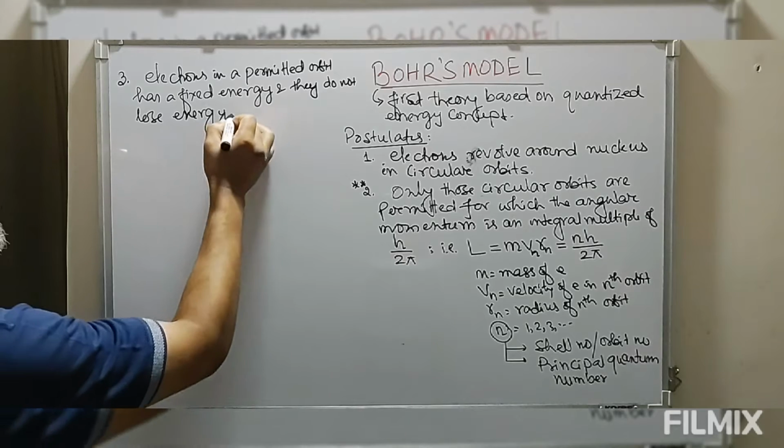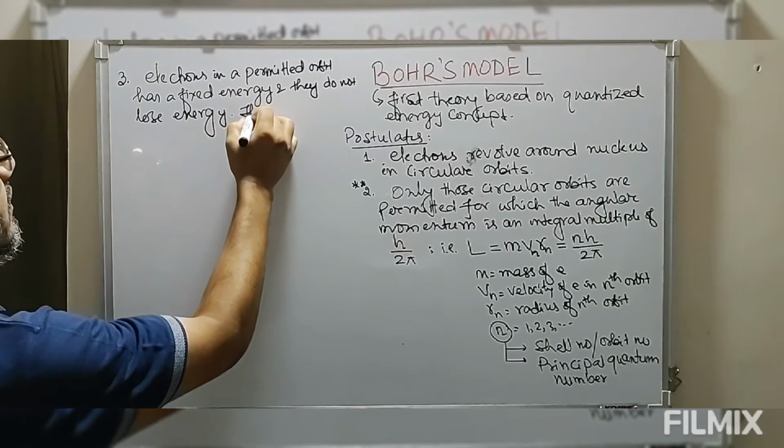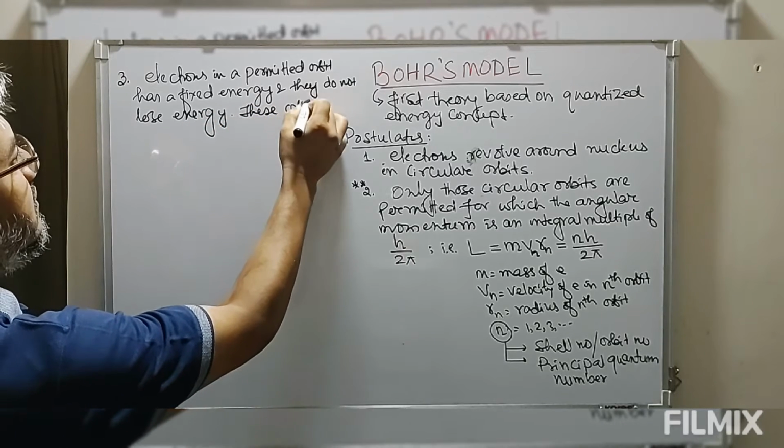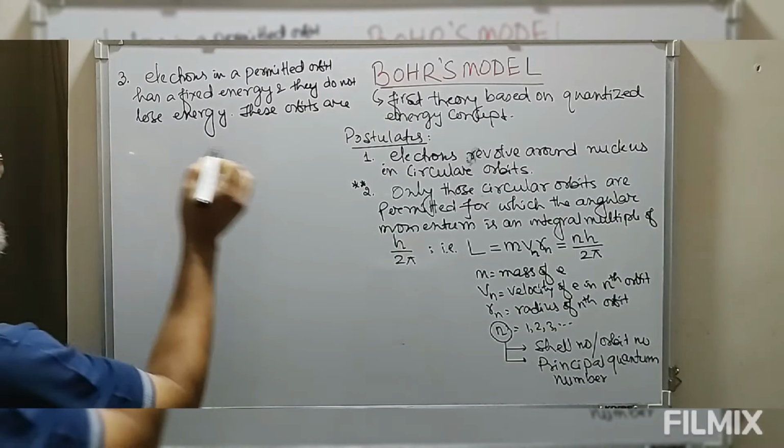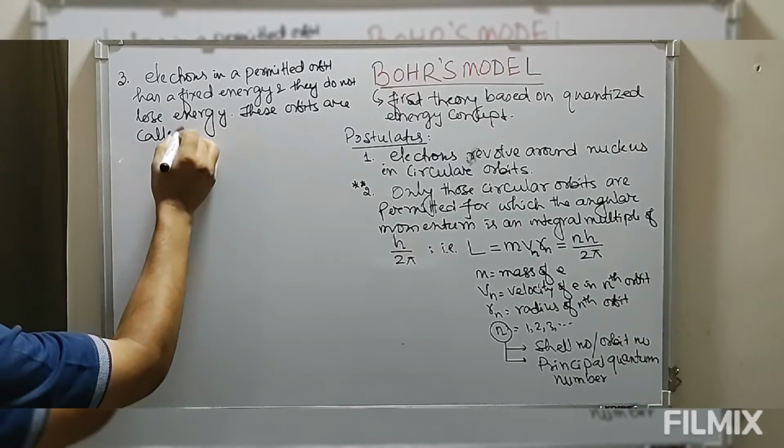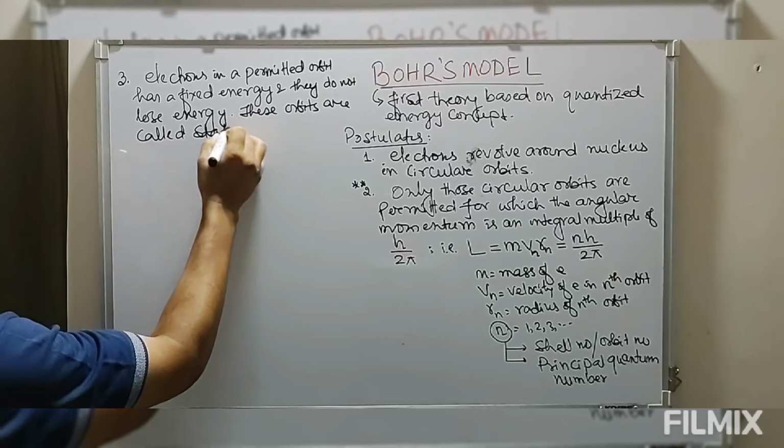And these permitted orbits are called stationary orbits.